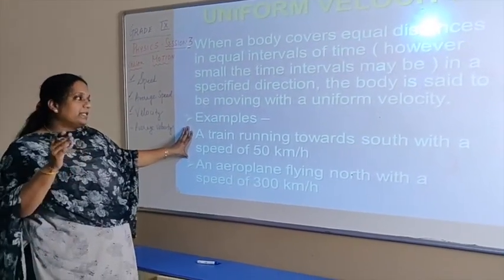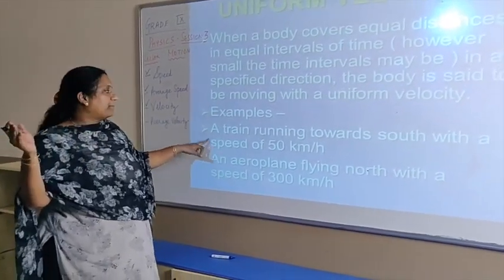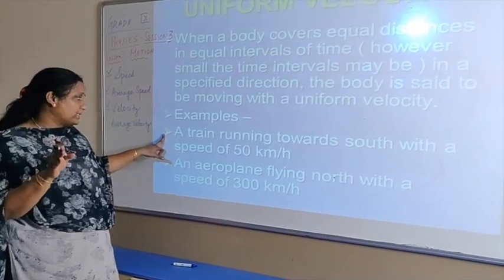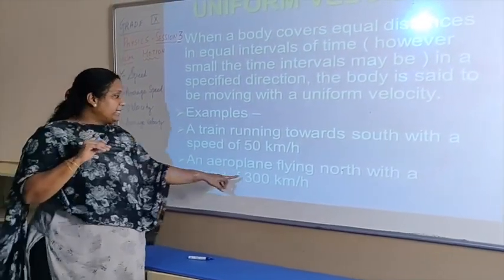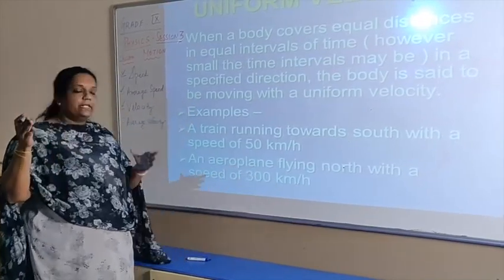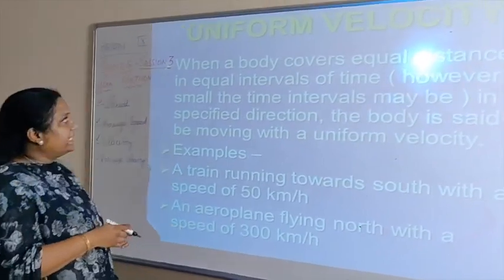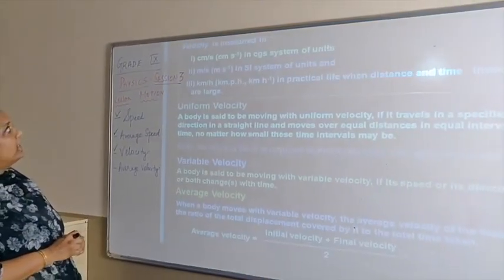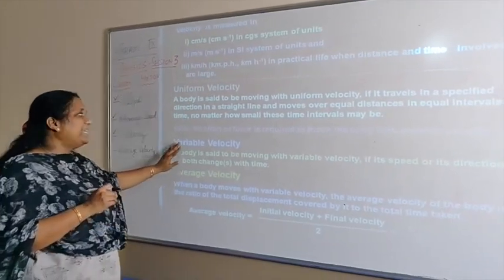When a train is running towards south and it covers 50 kilometers every hour, it's supposed to be running with uniform velocity. An aeroplane flying north and it is covering 300 kilometers every hour is again an example of uniform velocity.